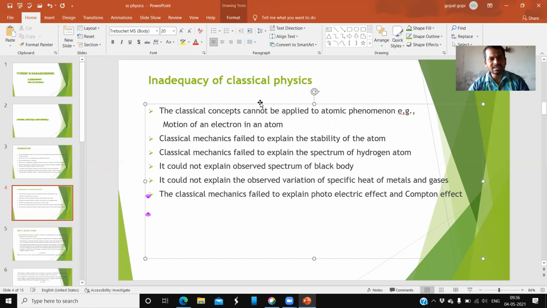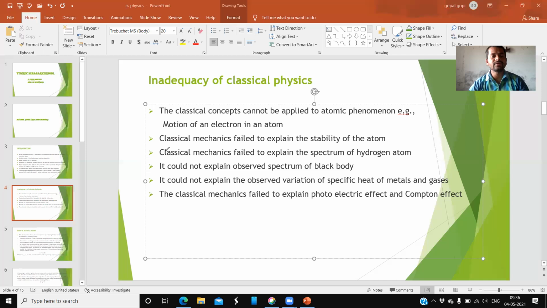But classical physics can generally explain the heavier objects. For example, suppose it is a stone thrown in this direction, traveling with a certain velocity. For these materials, only classical physics can explain successfully their behavior, nature, and properties. But classical physics cannot be applied to electrons, right? Electrons, protons, and neutrons, for these things it cannot be applied.